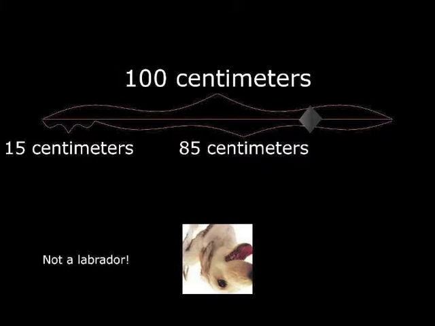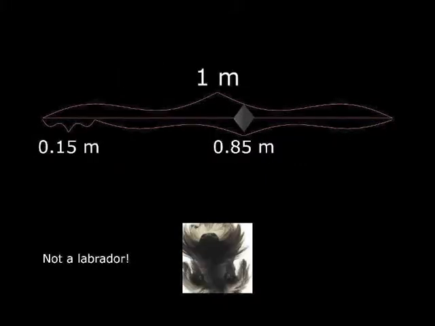We're pretending. So you can think of this visually, like there's actually a line and it's a meter long, and the Labrador part of it is 0.15 meters, and the part that's not Labrador is 0.85 meters. So if you're actually throwing darts, the probability that you land in the Labrador part is 15%.